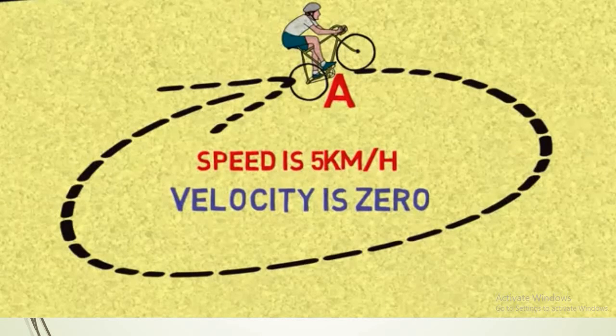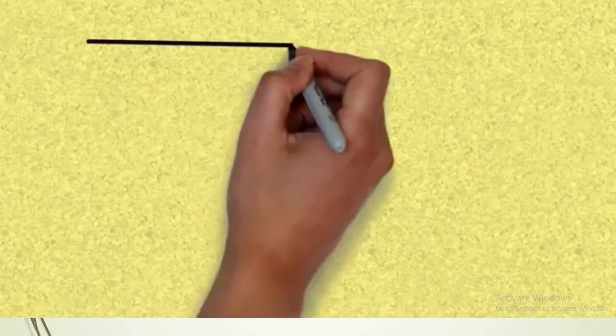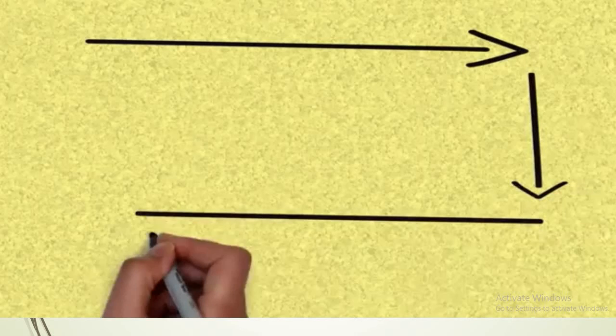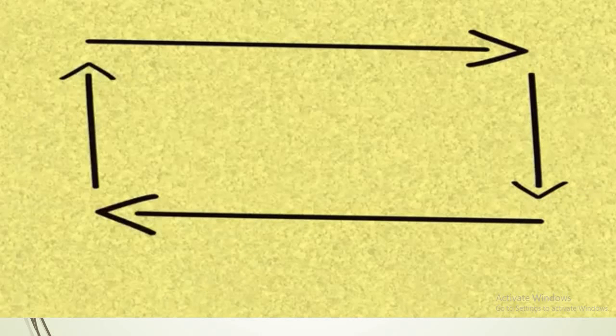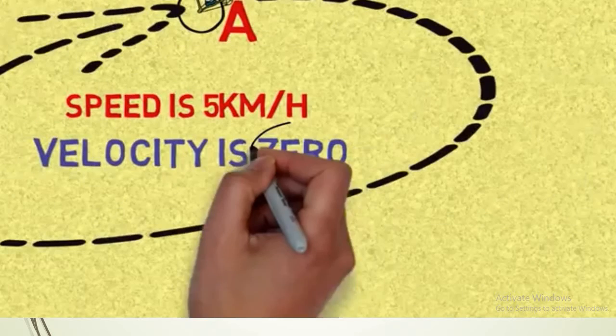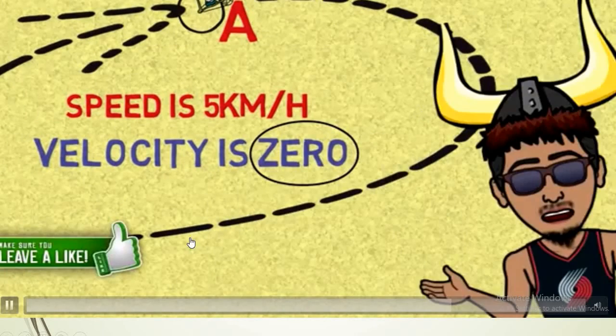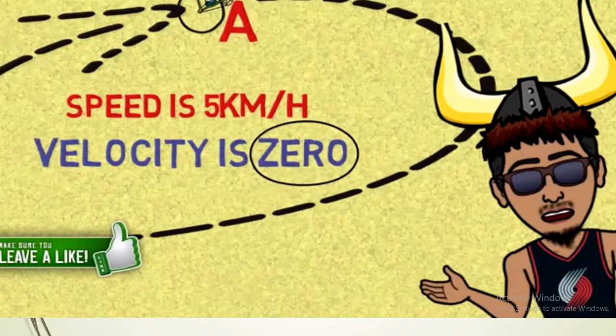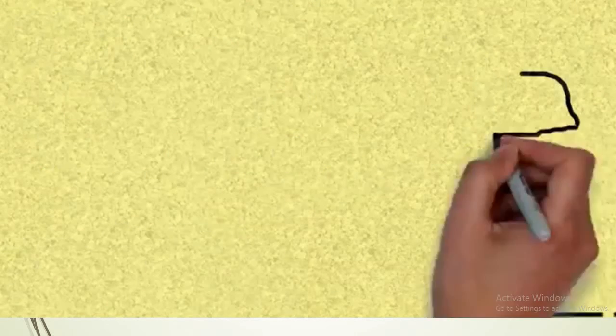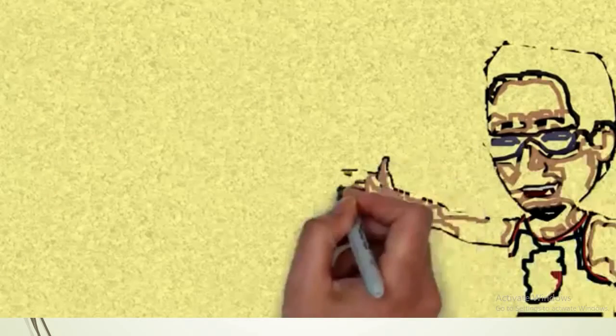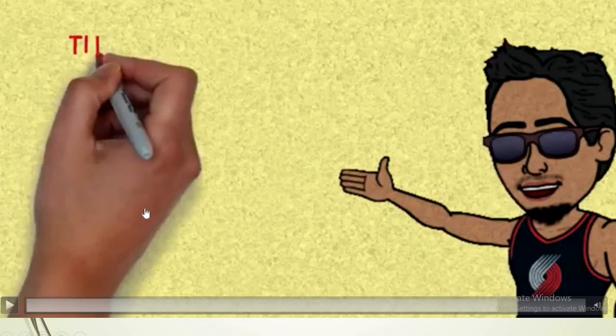Even if you walk 4 meters this way, 2 meters this way, 4 meters this way, and then 2 meters up here, your average velocity is 0 kilometers per hour. The difference between the two is like the difference between distance and displacement. If you're not sure about that one, comment below and I will make a quick video about it. Thank you so much guys, just a quickie today.